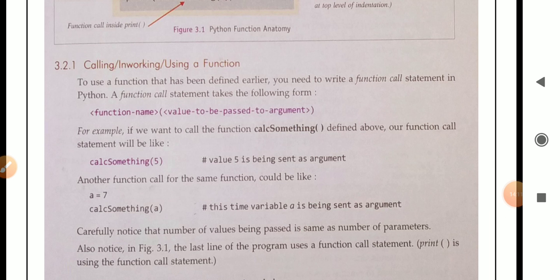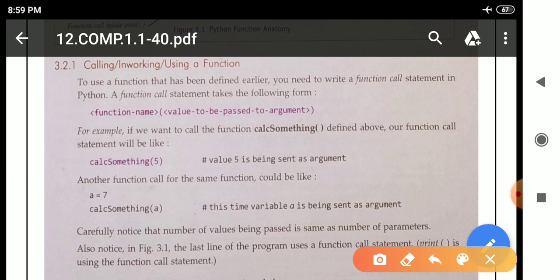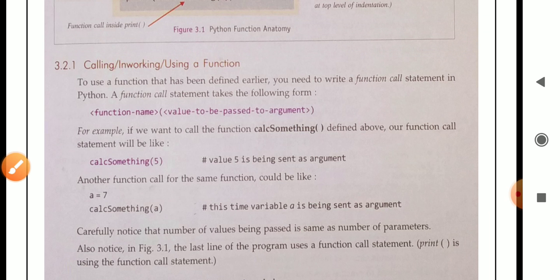For example, if we want to call the function cal_something defined above, our function call statement will be like this: cal_something(5), meaning in parentheses we write 5 as the argument. See here, cal_something is the name of the function that is already defined, and 5 is passed as an argument. Value 5 is being sent as the argument.